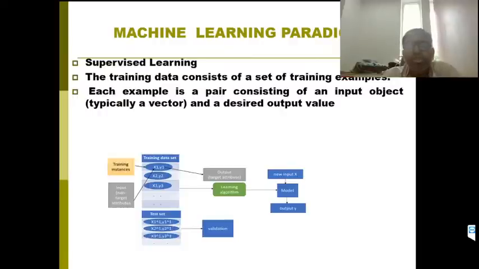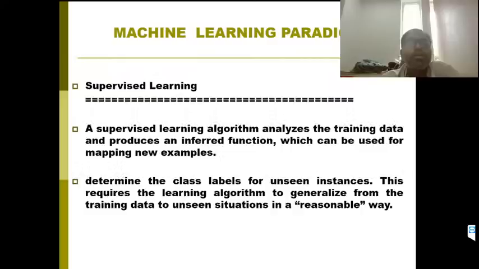First we train the machine using the training data, then we give some new data instances and it predicts some output. Then we do the validation: what is the actual variation between the predicted value and the actual output? That is the approach called supervised learning. A supervised learning algorithm analyzes the training data and produces an inferred function, which is called a model or a hypothesis. Actually it is a mapping between your input and output.